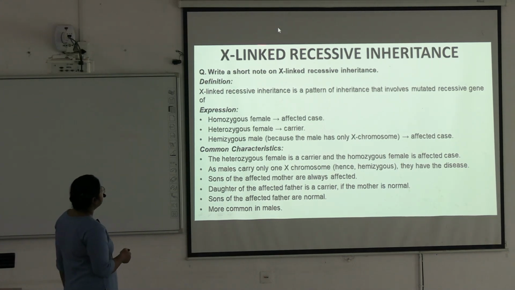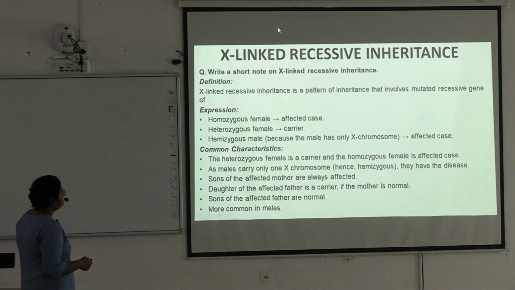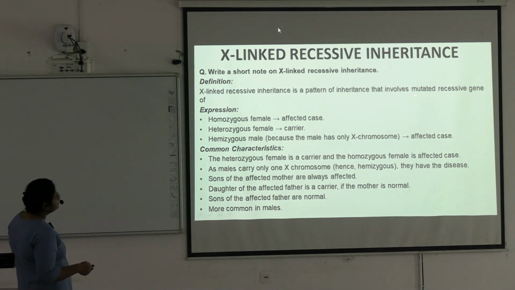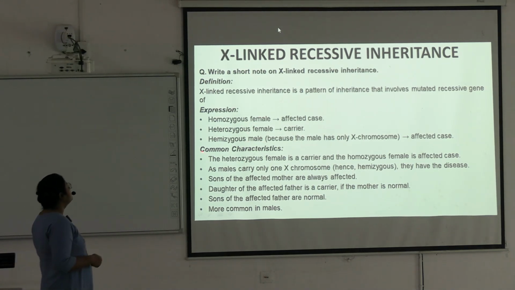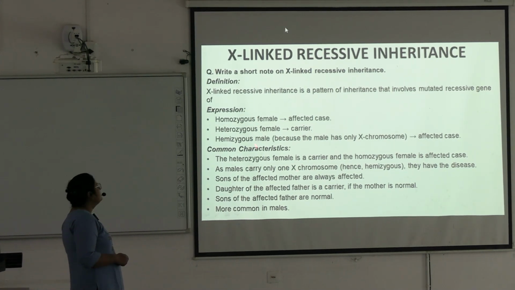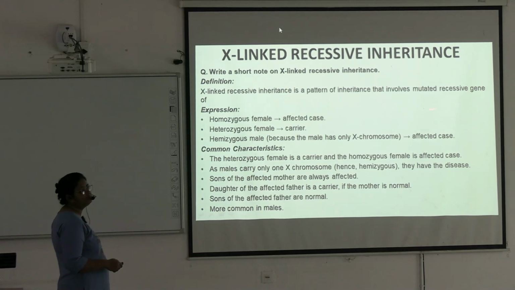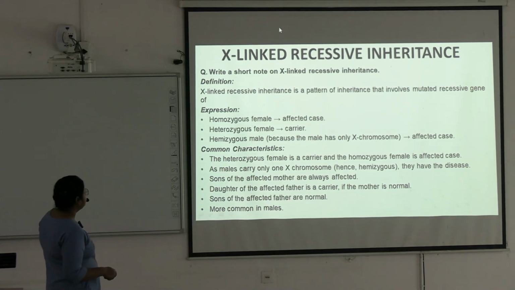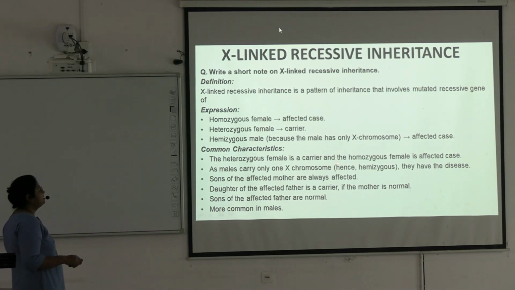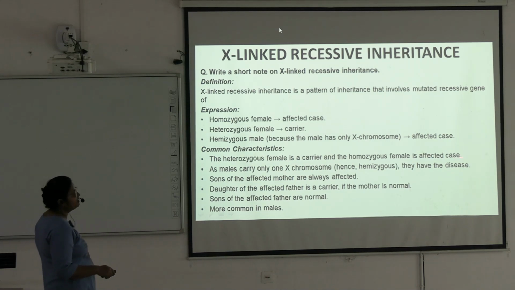So, what is X-linked recessive inheritance? It is a pattern of inheritance that involves mutated recessive gene of X chromosome expression. Here, homozygous female is affected case, heterozygous female is a carrier, and hemizygous male, because the male has only one X chromosome, it is affected case. Common characteristics are the heterozygous female is a carrier and the homozygous female is an affected case. And as the males carry only one X chromosome, hence it is hemizygous, they have the disease.